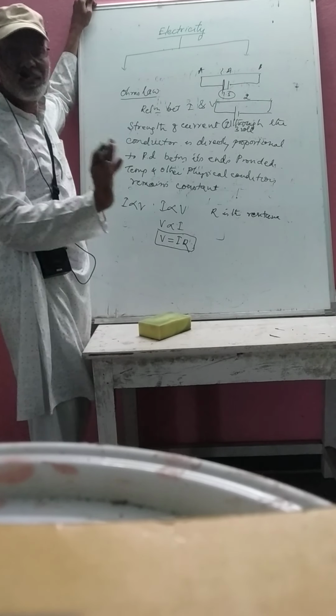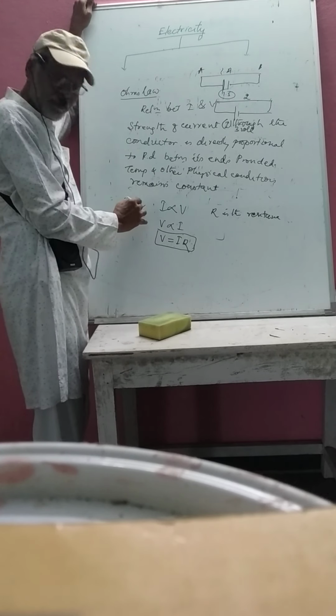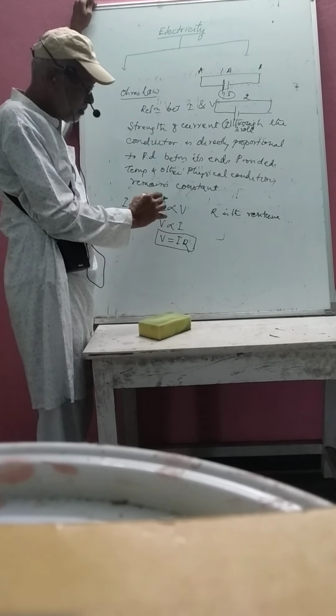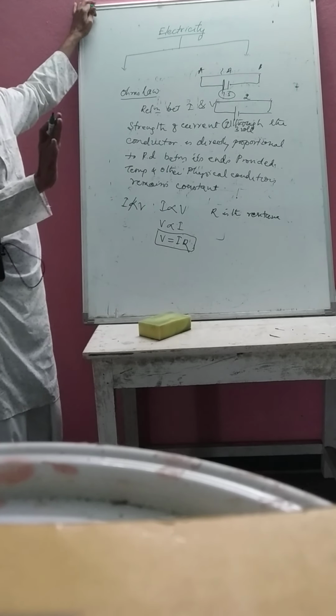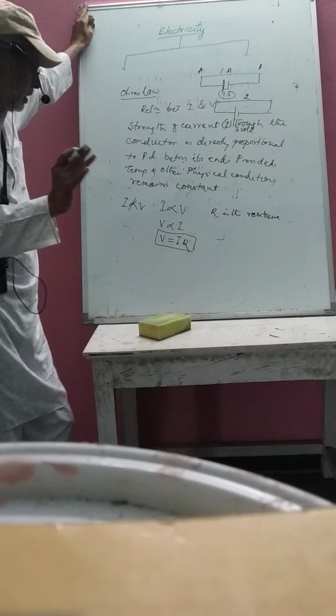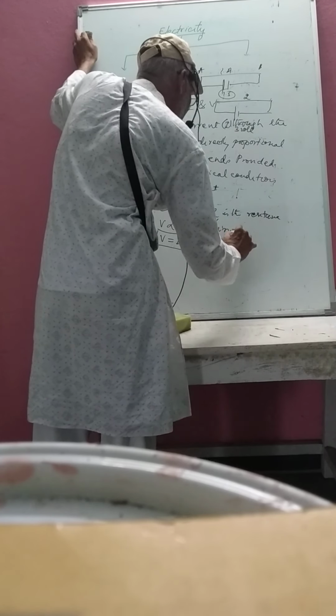If the temperature is varying with time, I is not directly proportional to V. So Ohm's law is applicable only at constant temperature. Limitations of Ohm's law.